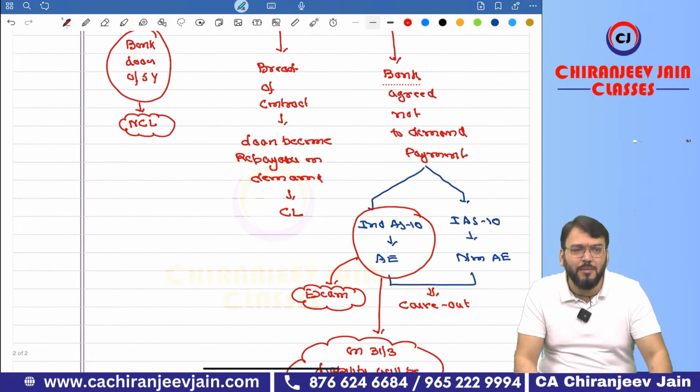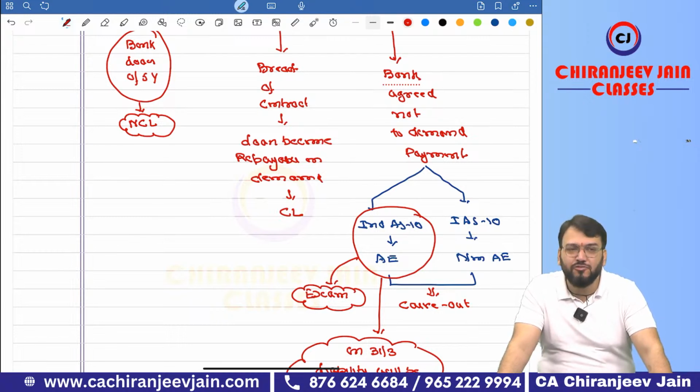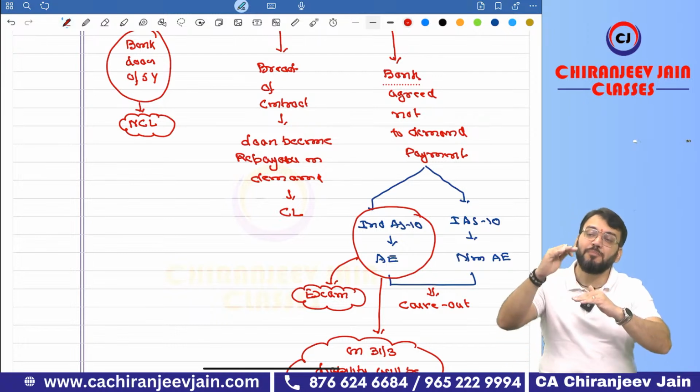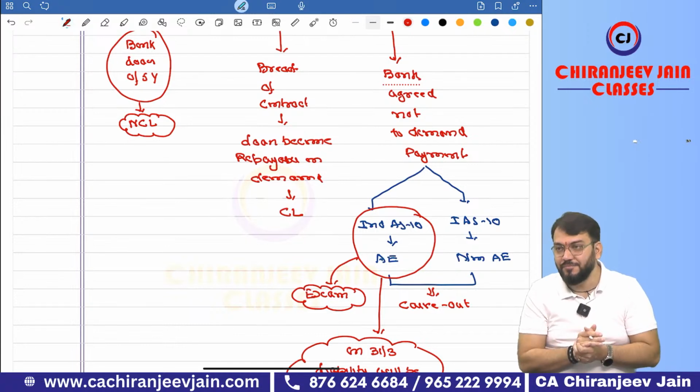Now, of course, one doubt will come: why, as per IAS 10, is it a non-adjusting event? Just try to understand. Already I have said that IFRS has been drafted from the point of view of developed countries. In developed countries, the banks are really strict. If any default happens, negotiation is a rare situation. As per the conditions prevailing in developed countries, it is very rare that the bank will agree.